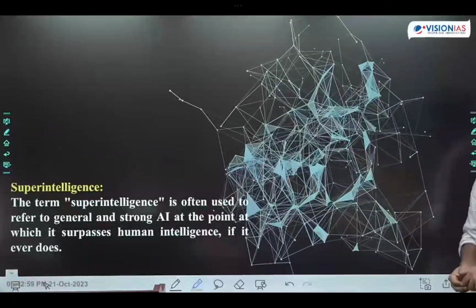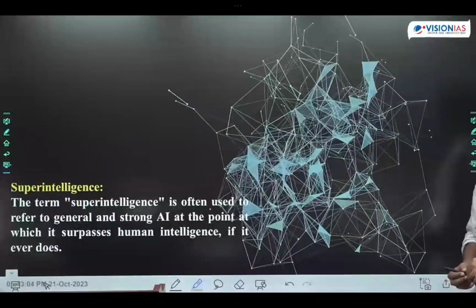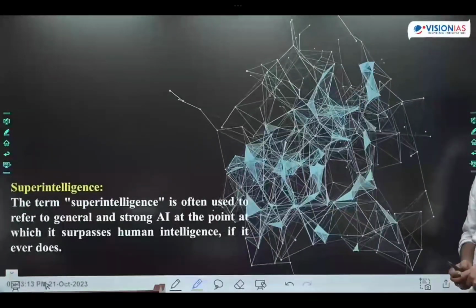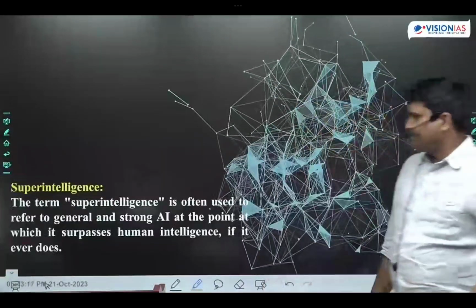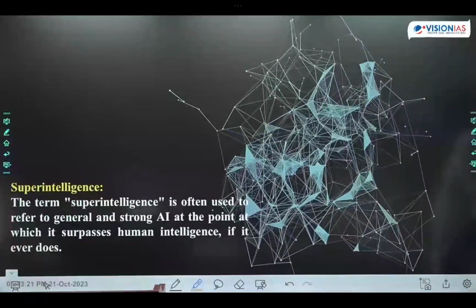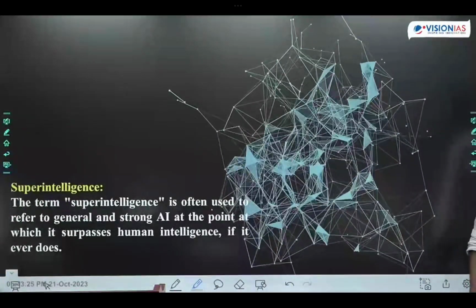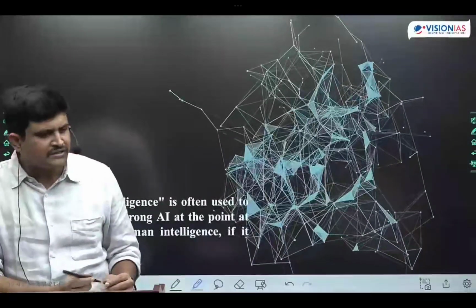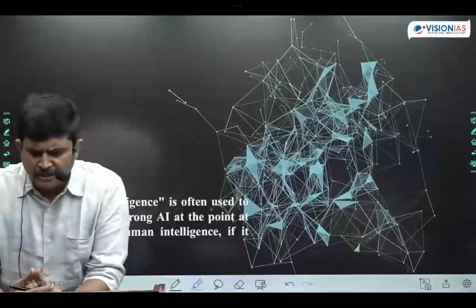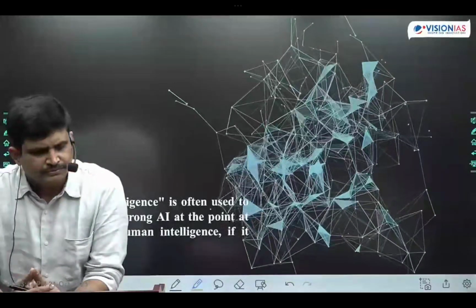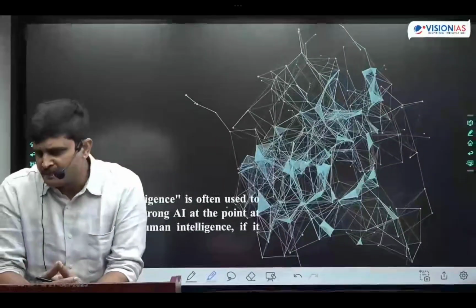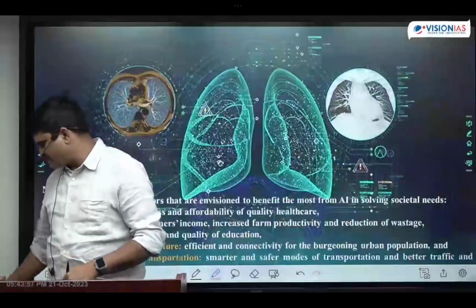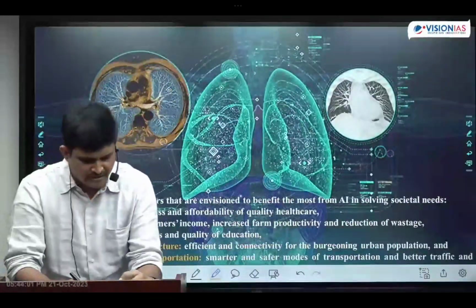Now start with super intelligence. Super intelligence refers to general and strong artificial intelligence, which at a particular point will surpass human intelligence.